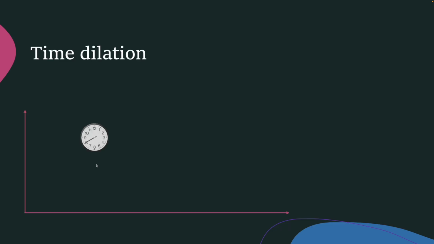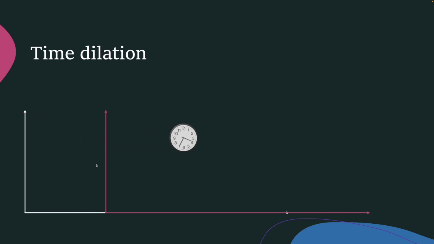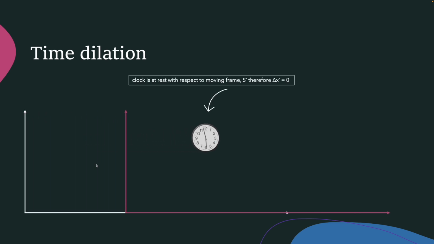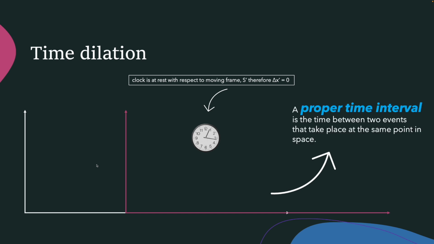Look at this picture. The clock is inside the rocket, which is moving with constant speed. Now, because the clock is at rest with respect to the moving frame, the change in position of this clock with respect to that frame is zero. And we call the time measured by the moving frame the proper time interval, which is the time between two events that take place at the same point in space.